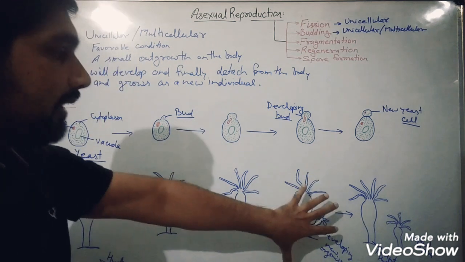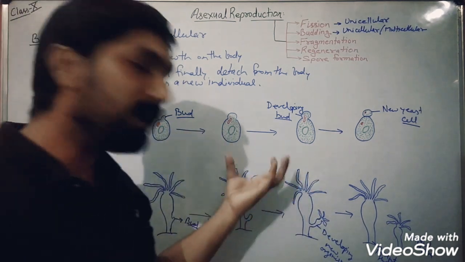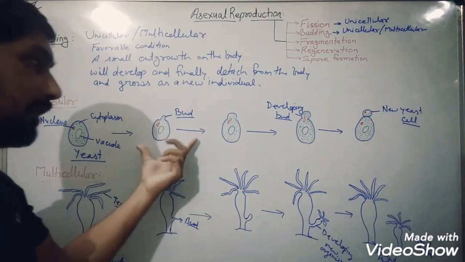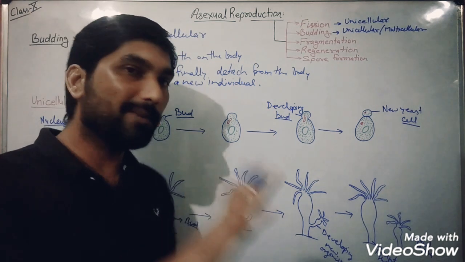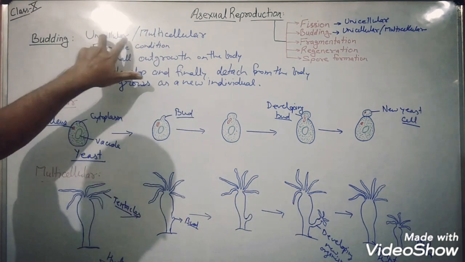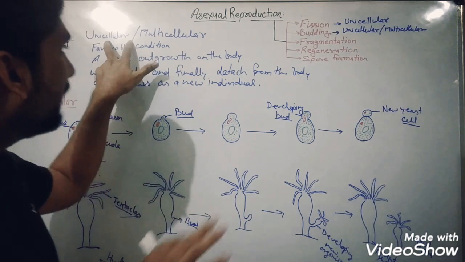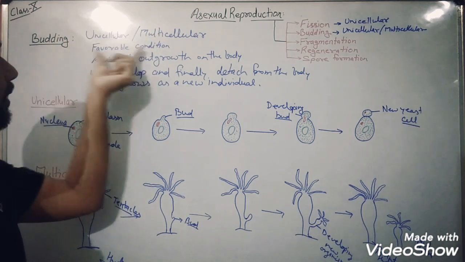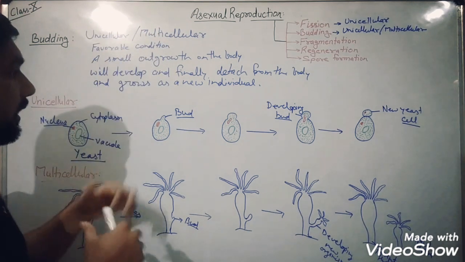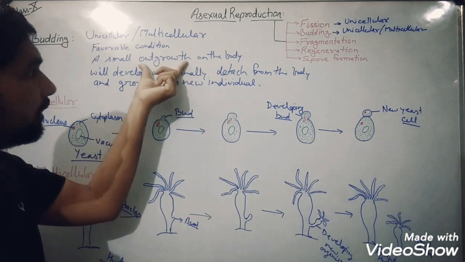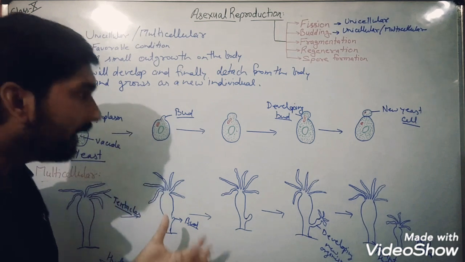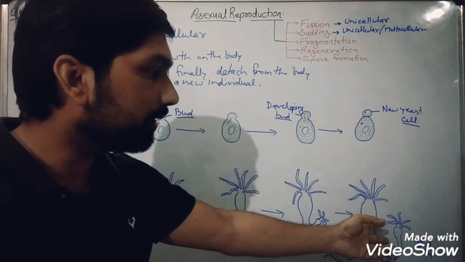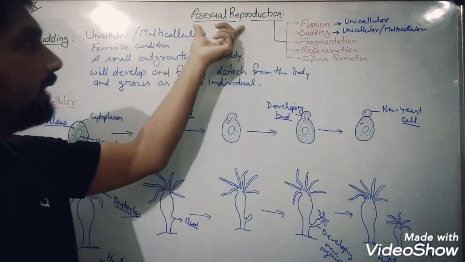So this is a method of budding, a mode of asexual reproduction, represented by Hydra, and this is what is represented by yeast. What you have to remember in the budding method is, first of all, it is represented by unicellular as well as multicellular organisms. Both types of organisms represent this, and this process can be done only in favorable conditions. During this process, a small outgrowth on the body surface develops, and finally this outgrowth forms the new individual. So this is again a part of asexual reproduction.